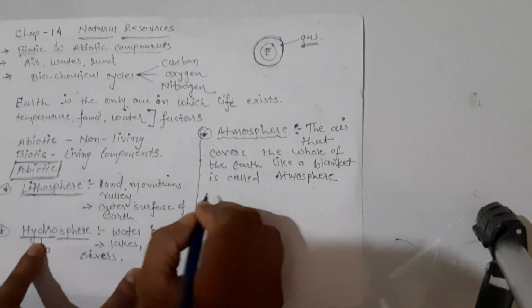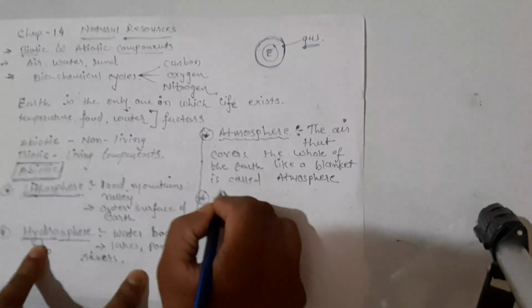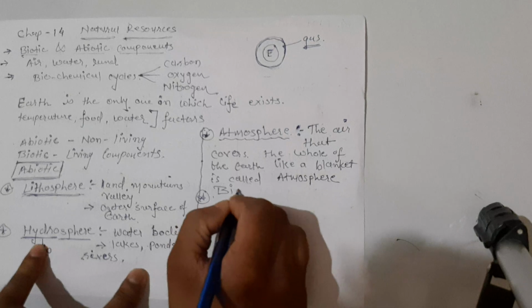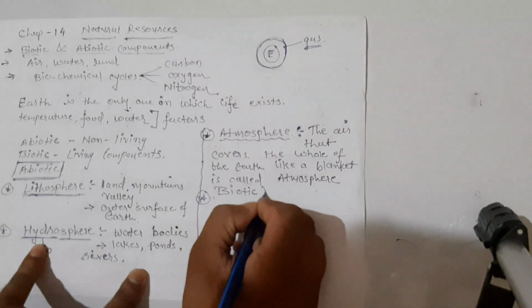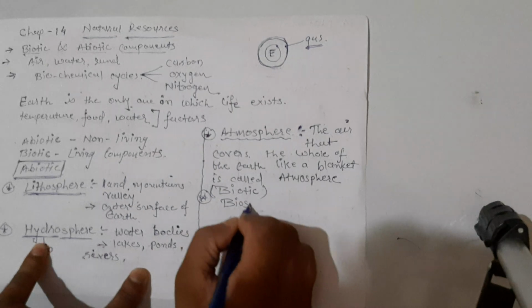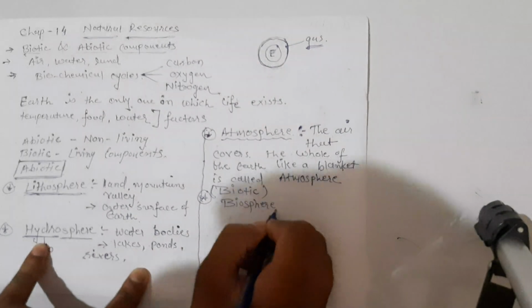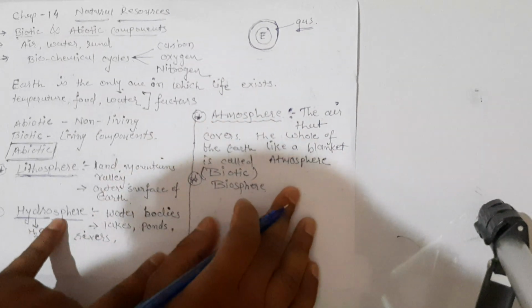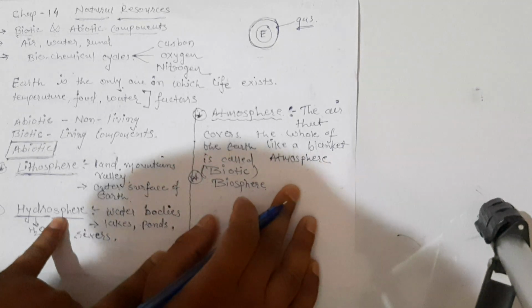And the last one in this, that is our biotic type of component, is the biosphere. Now what will be there in the biosphere?